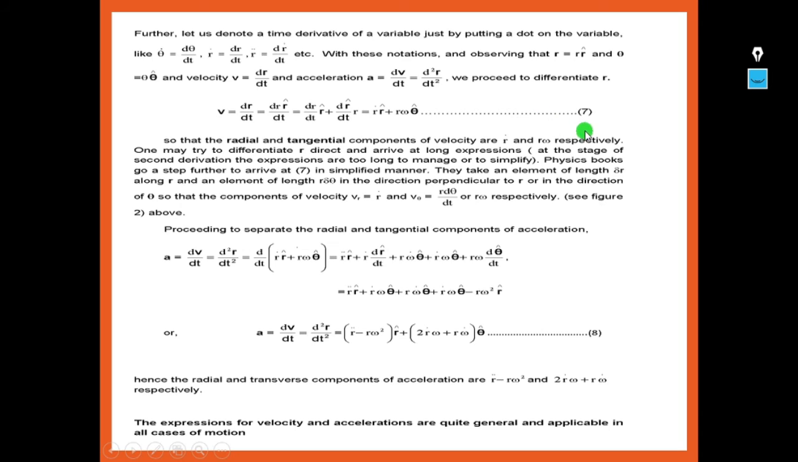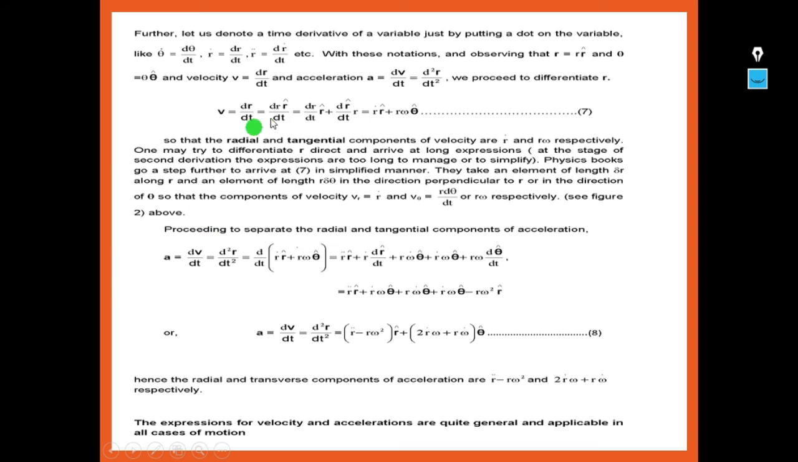So this is how we change the values, so that the radial and tangential components of velocity are r dot and r omega respectively. One may try to differentiate r directly and arrive at long expressions, so no need to go for that. So the components of velocity v r becomes r dot and v theta becomes r times d theta by dt, that is r omega, respectively.